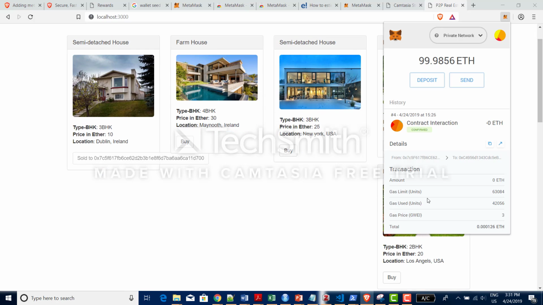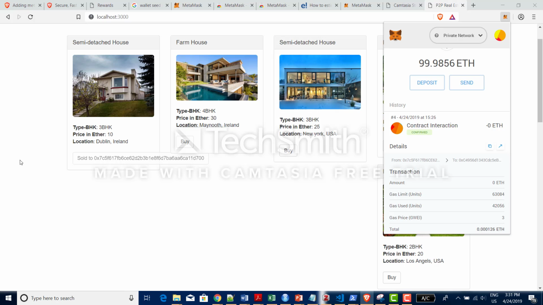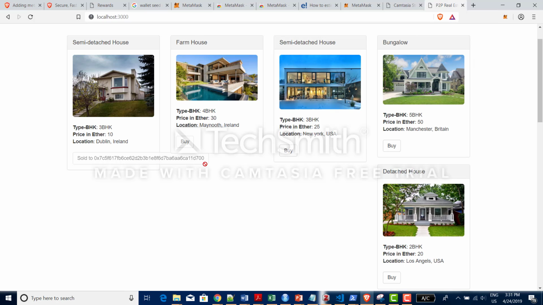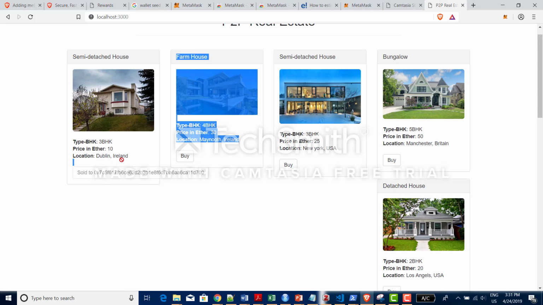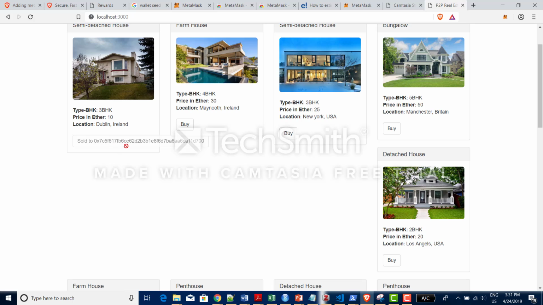Obviously this acts as the proof that the owner has been changed for this house, because it will never allow anyone to buy this house, as it is stored in the blockchain. Just imagine that the blockchain is governed by the government, which acts as the same traditional document registry of the property.